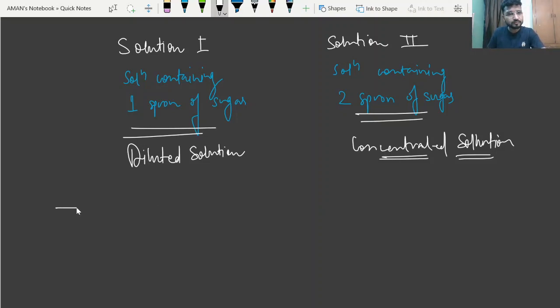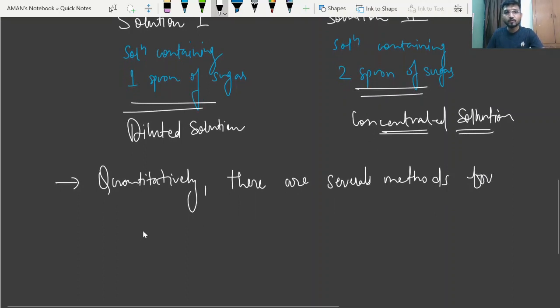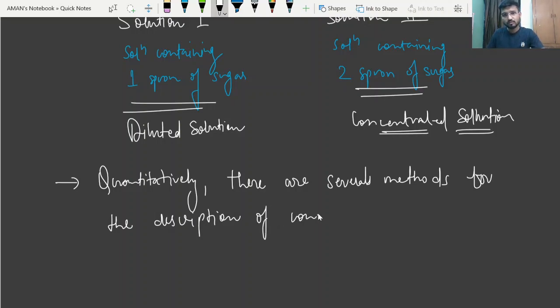You can write quantitatively, there are several methods for the description of concentration.